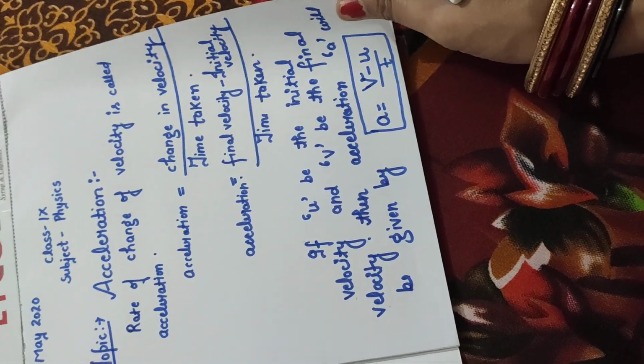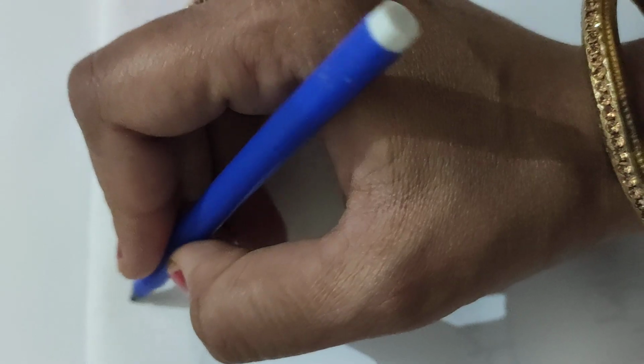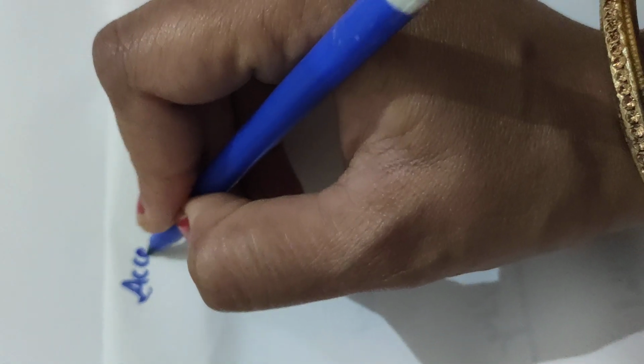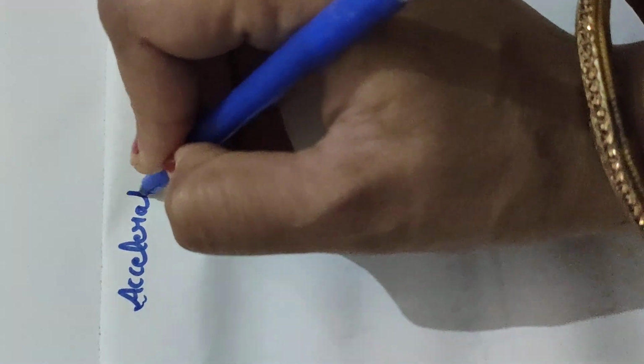Actually, acceleration is a vector quantity. Why am I saying that? Acceleration is a vector quantity because it is dealing with velocity, and you know that velocity is a vector quantity. So acceleration is a vector quantity.